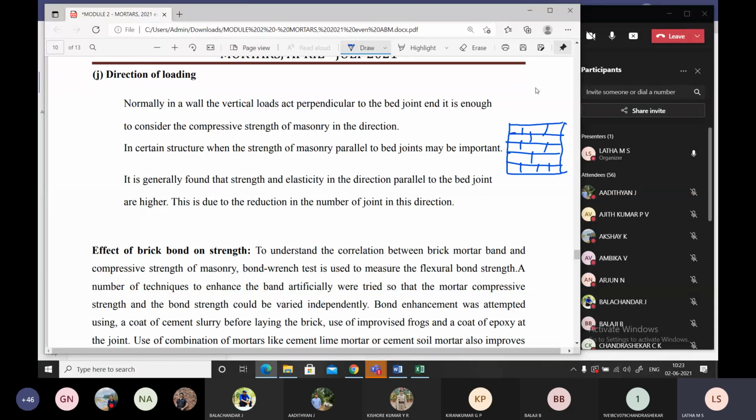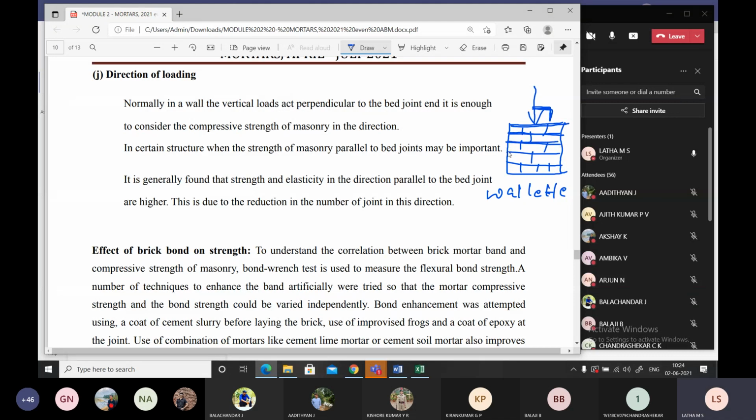Using a loading frame in our college campus, I'll be loading this wallet, W-A-L-L-E-T-T. This loading is perpendicular to the course.